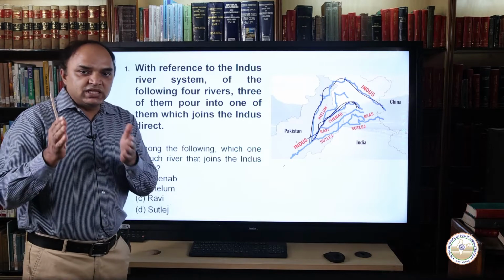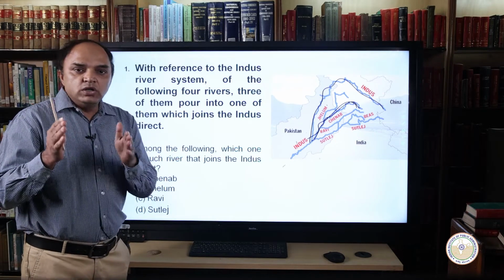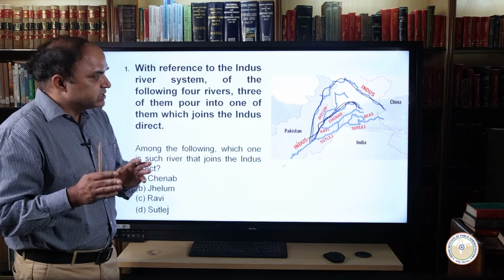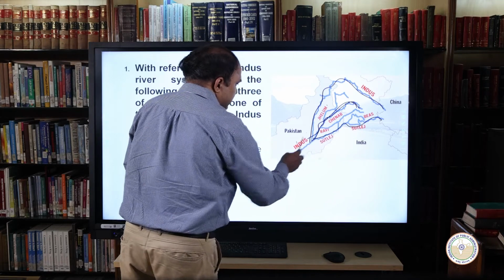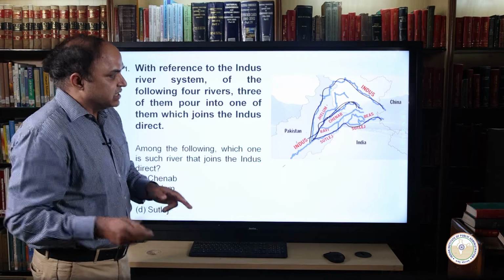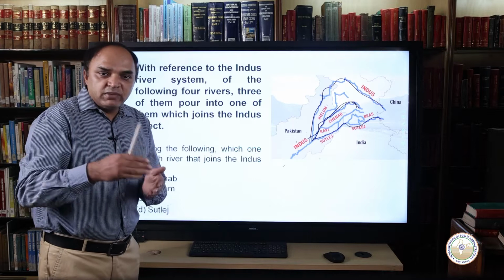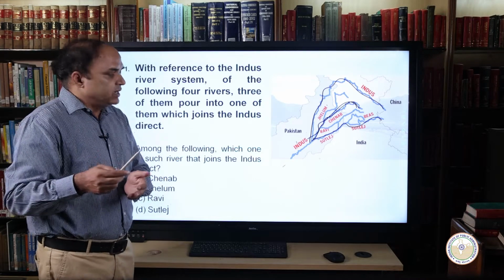Similarly, the Satluj river is the longest tributary of the Indus river and also an antecedent river along with the Indus. What does it mean? The Satluj is the longest of all the tributaries of the Indus. Also, this river was formed when the Himalayas had not yet risen; it is a river older than the evolution of the Himalayas.